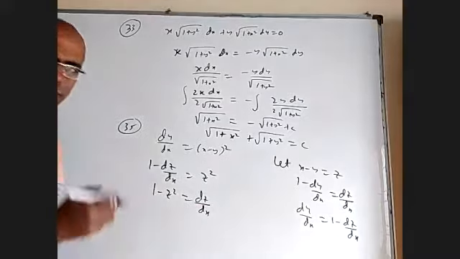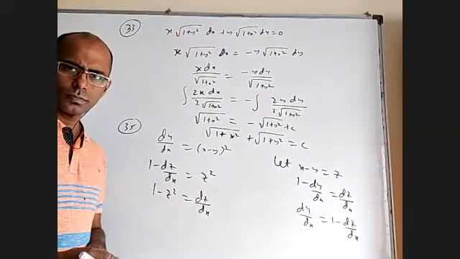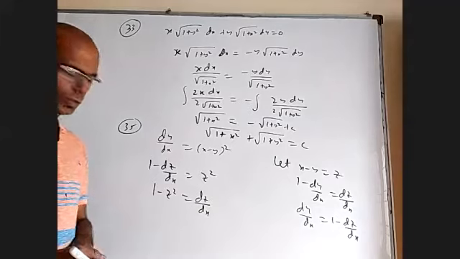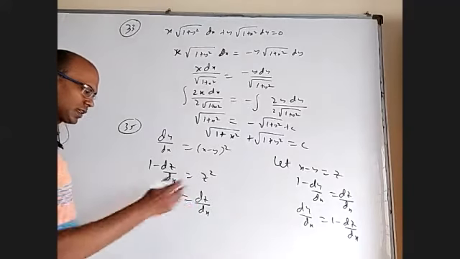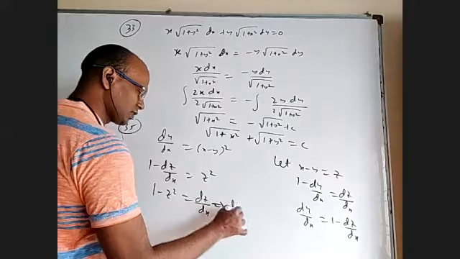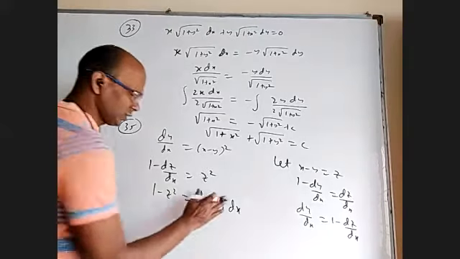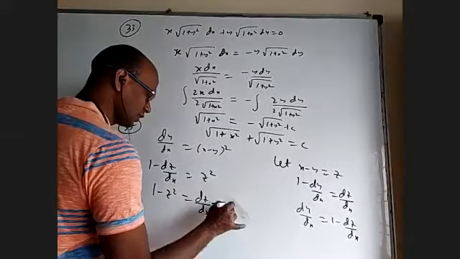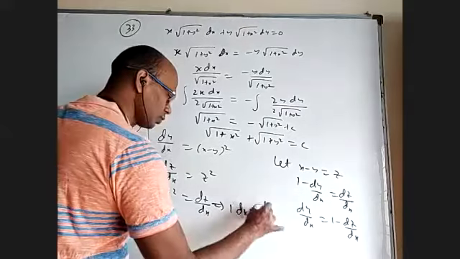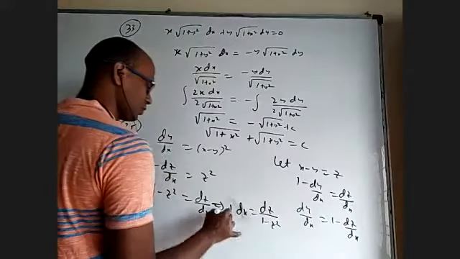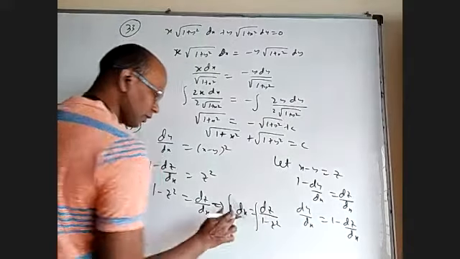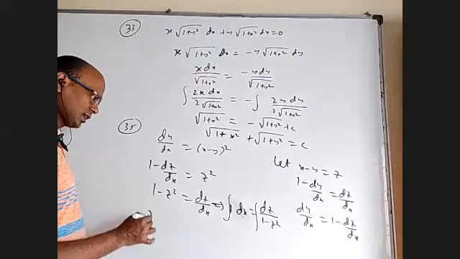Now is it variable separable in z and x? Yes, I can, sir. Bring dx here, z this side. So this will become dx. When I say dx into nothing is there. If you want to write 1 into dx, at best, is equal to dz by 1 minus z square, and integrate it. For 1, with respect to x, integral is x.